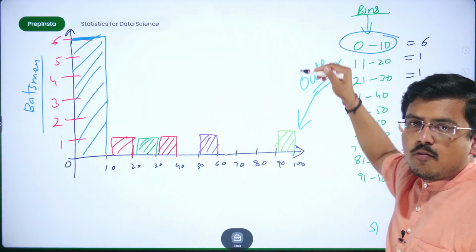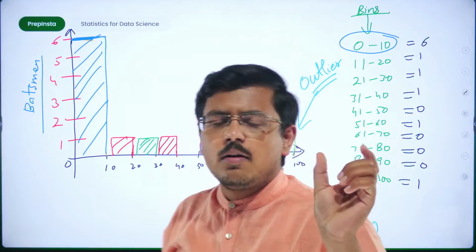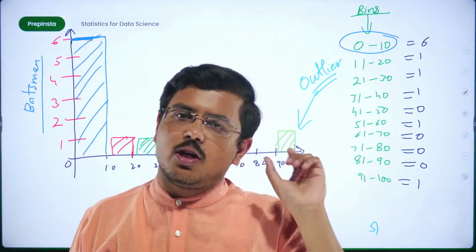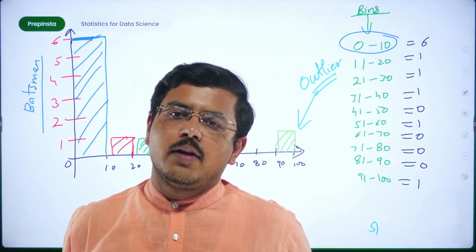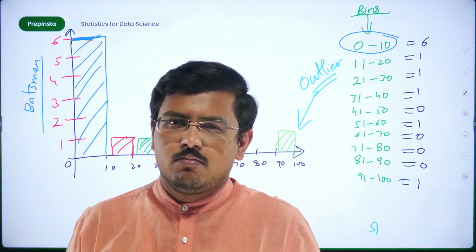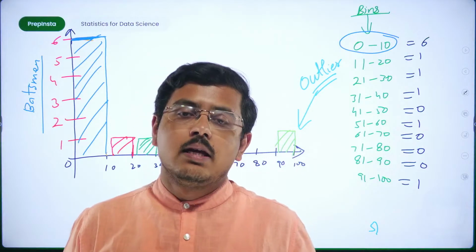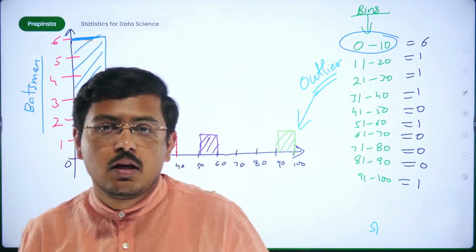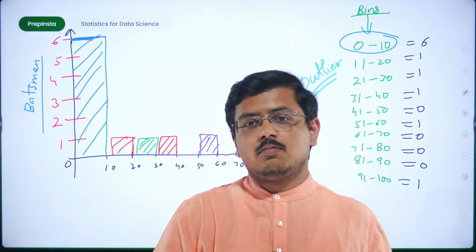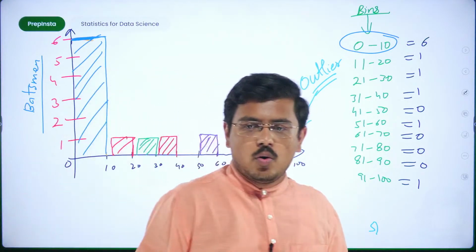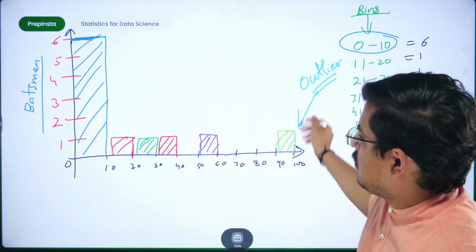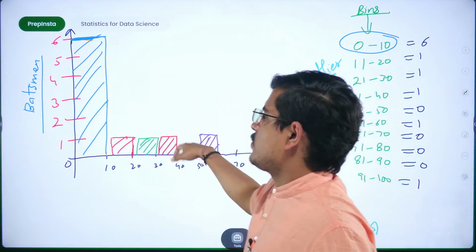Fine. They can tell that this particular range of 60 to 80 is old age people, not very comfortable for giving loans, because if we give them a loan, they'll first of all not accept, number one. Secondly, the chances of repayment are less. People who are very young also might falter. For the age of 30 to 50, this is a very good loan-giving bracket. They can figure that out, and this is why histograms are important.